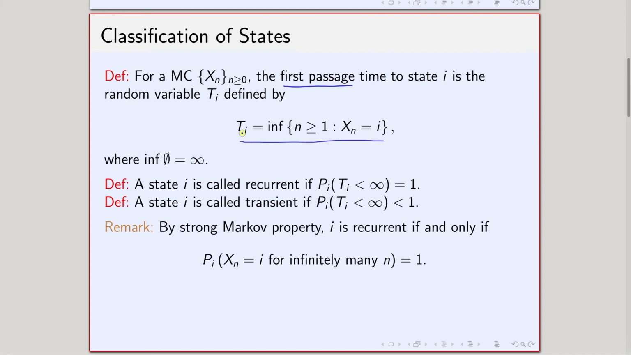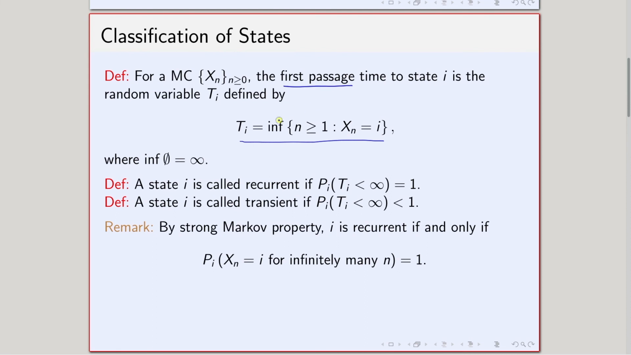Ti is the infimum of the set of all possible n such that n is greater than or equal to 1 and Xn is I. I am taking the collection of all n greater than or equal to 1 such that Xn is I. This Ti is called the first passage time.